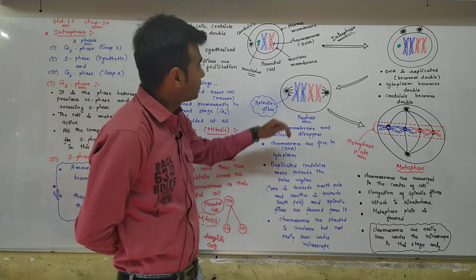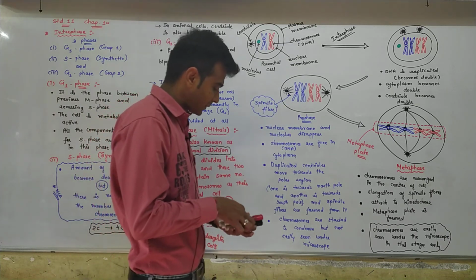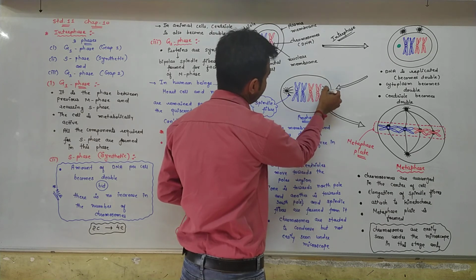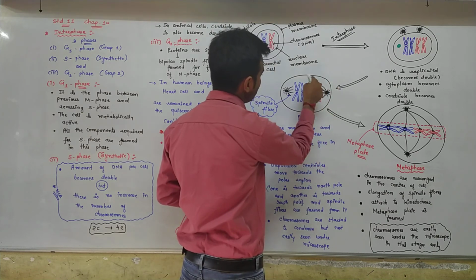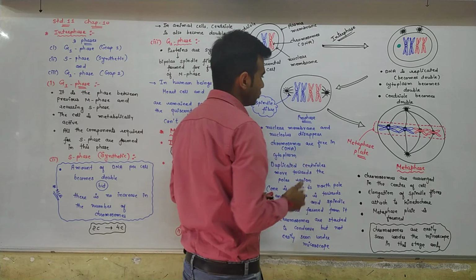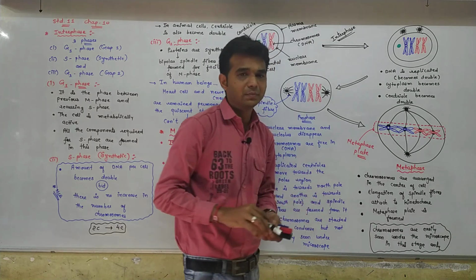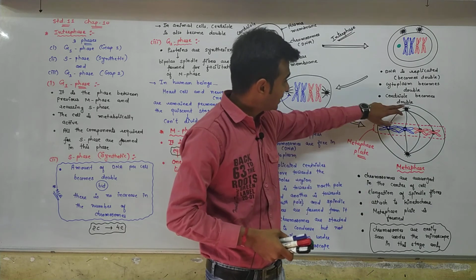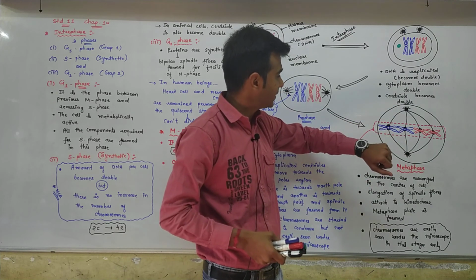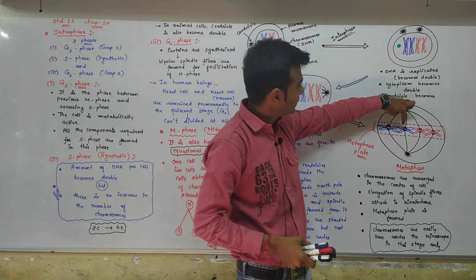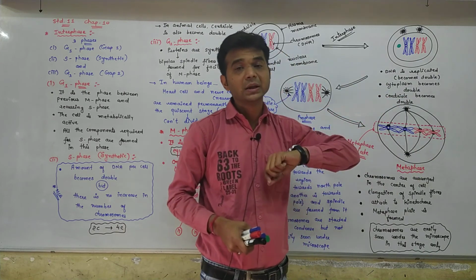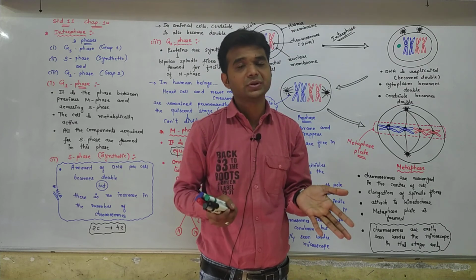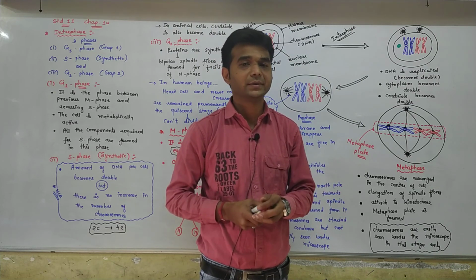So, after prophase, what happened? The spindle fibers are elongated. Here very small spindle fibers were formed, now much more length is there in these bipolar spindle fibers. Spindle fibers are elongated in such a way that the tip of the spindle fiber is now connected to the kinetochore on both sides of the centromere.